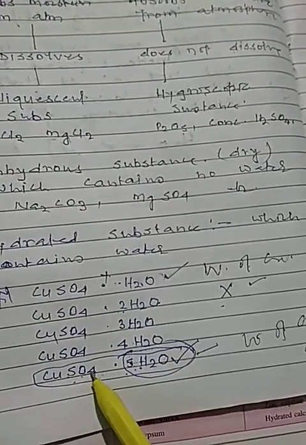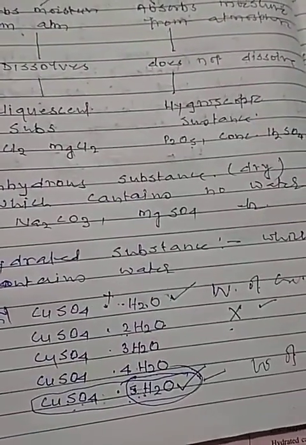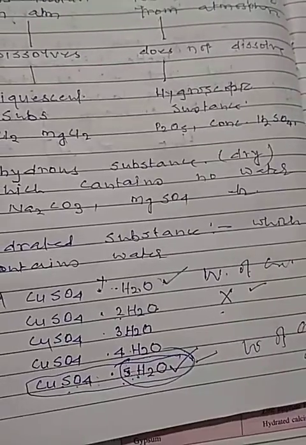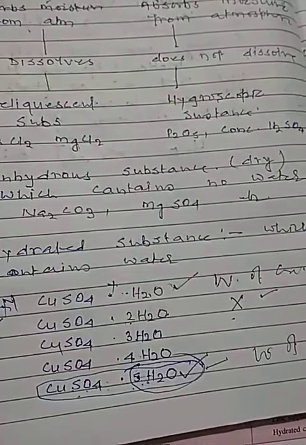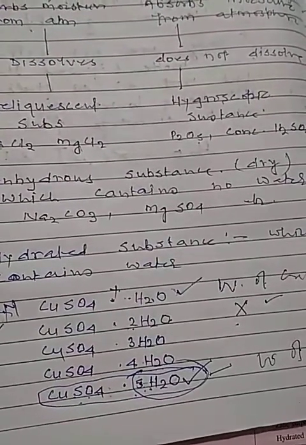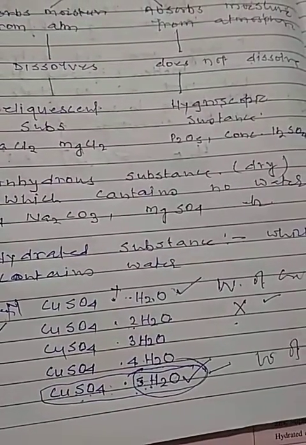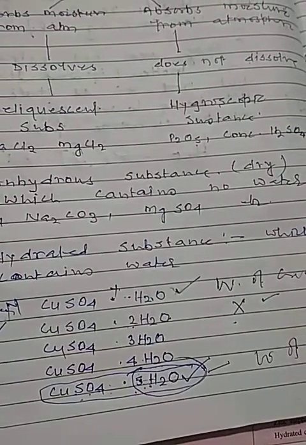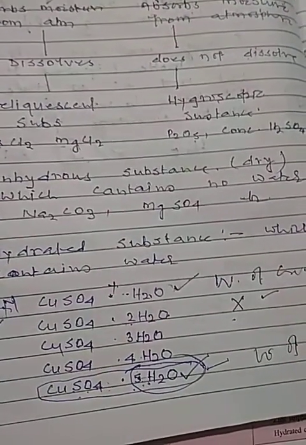So if a substance or a salt contains a fixed amount of water, that fixed amount of water present in the salt during crystallization is called water of crystallization.